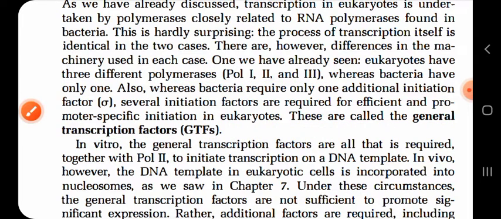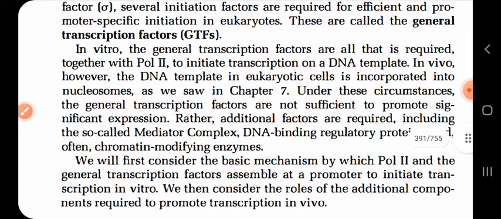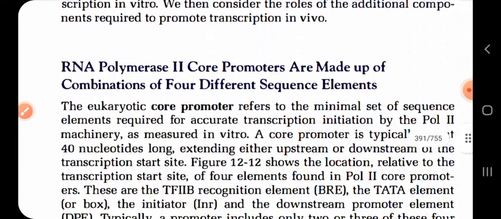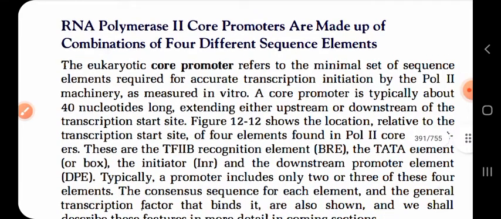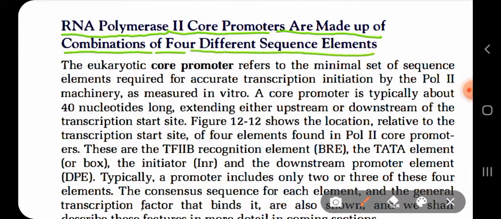Okay, so I am not going into this paragraph; I am eliminating this paragraph. So what is it saying? It is saying here that RNA polymerase 2 core promoters are made up of combinations of 4 different sequence elements.